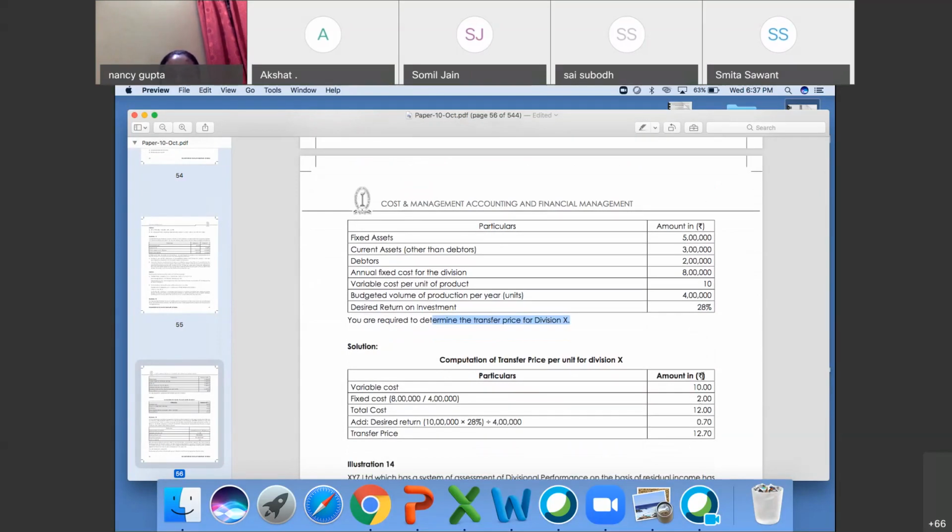So here the variable cost will be 10 rupees. Fixed cost is 8 lakh rupees, divided by how many units are produced? 4 lakh. So it will come to 2 rupees. Total cost will be 12 rupees. And the desired rate of return is 28%. Capital employed is 5 lakh plus 3 lakh plus 2 lakh, that will become 10 lakh. 10 lakh into 28% will be 2 lakh 80,000, divided by 4 lakh, the budgeted volume of sales, and it will come to 0.70. You'll charge 12.70 as the transfer price.